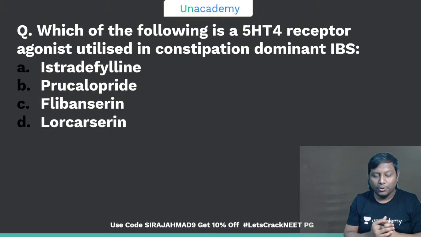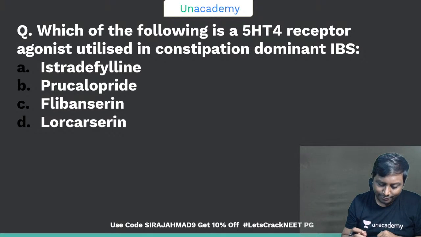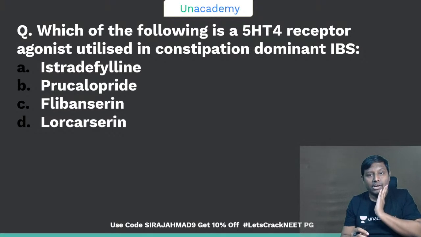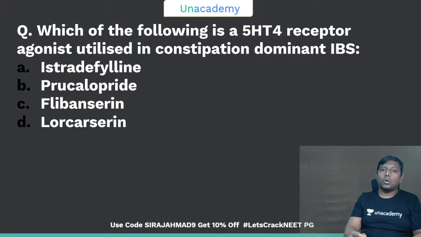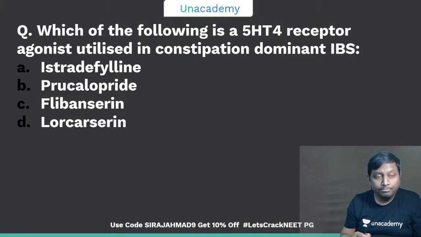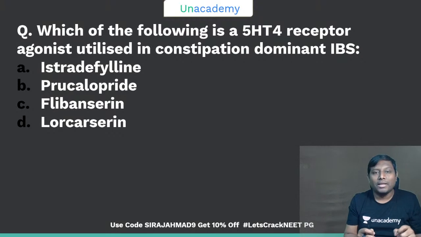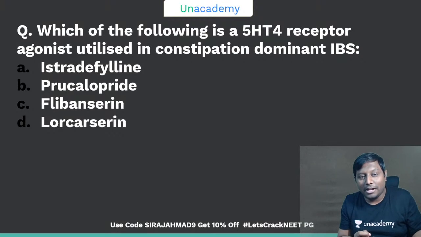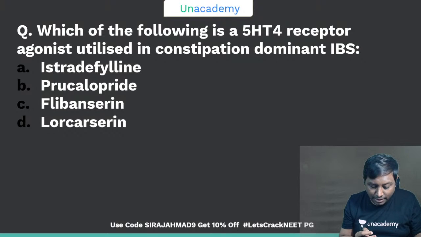Okay. So this is a quick revision for you: tegaserod, prucalopride, flibanserin, lorcaserin. Okay, please provide your answer. Which 5-HT4 receptor agonist is utilized in constipation-dominant irritable bowel syndrome? Okay, all of you have got this correctly. Perfect, very nice. Okay, so the preparation is going quite fine. I'm very happy to see all of you replying in the same direction.